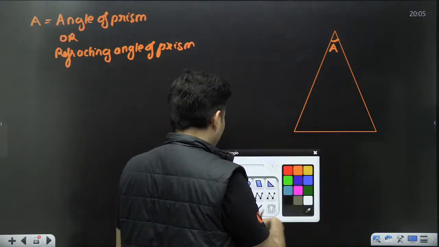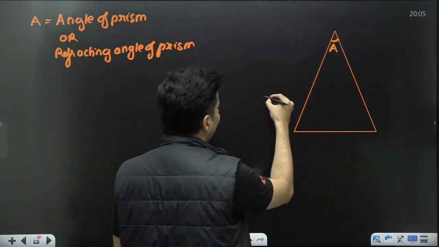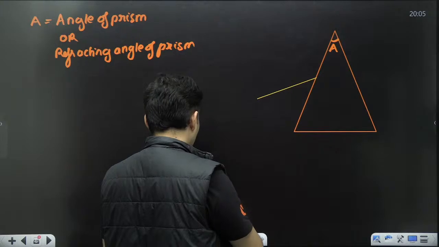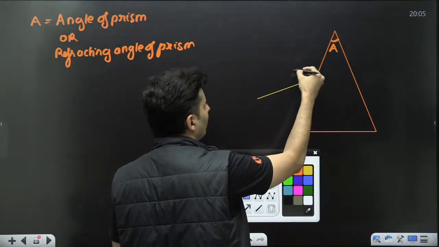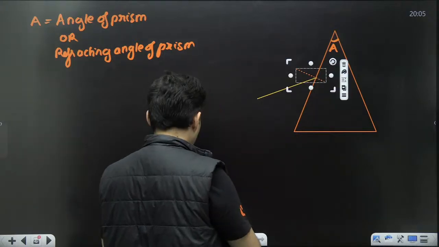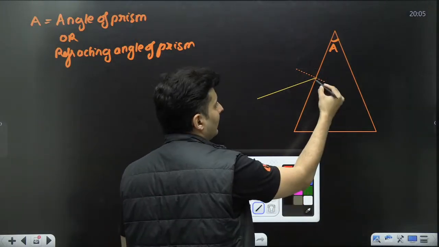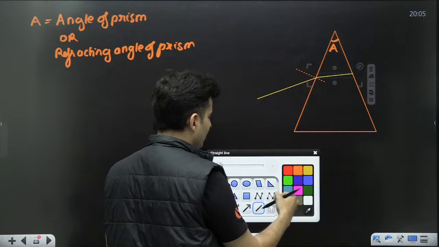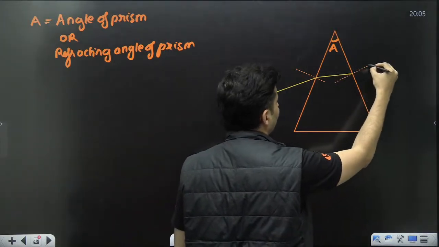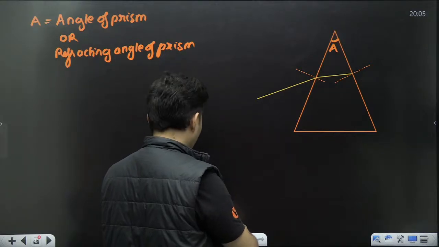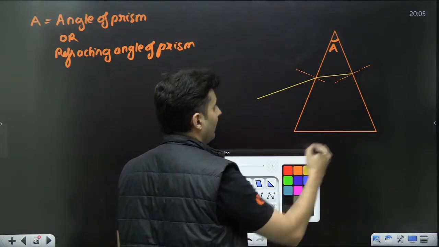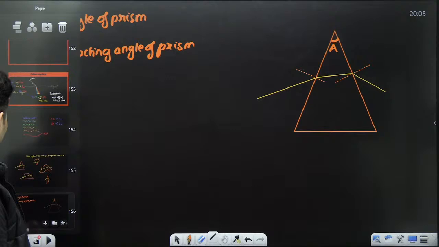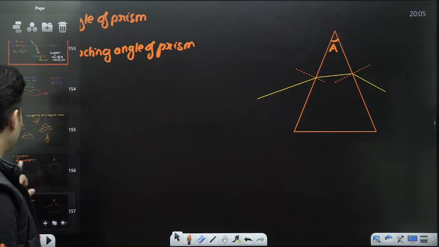So now if a light ray enters over here, maybe something like this, first thing you will do is draw a normal over there. Then you will see the light ray bending inside, maybe something like this. Wherever it hits the next surface, again you will draw a normal, and finally you will see the ray emerging out from here. A very important diagram. Let me just duplicate this. I think I'll need it at many places.